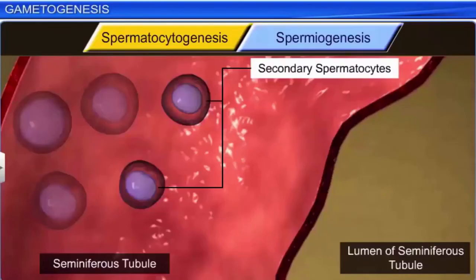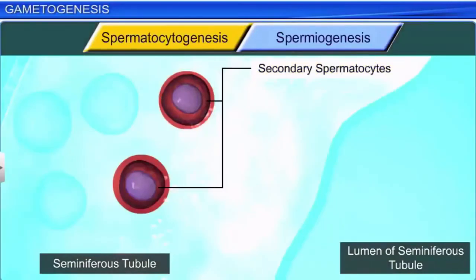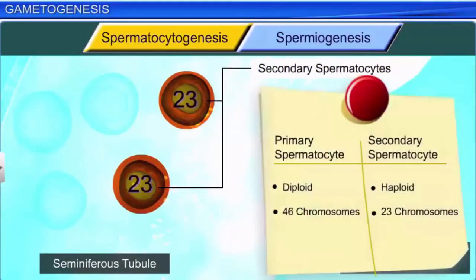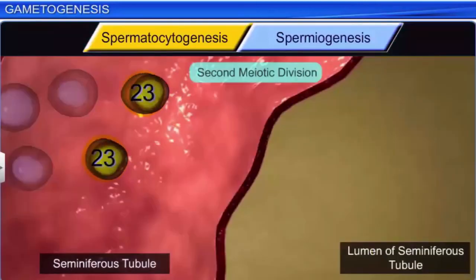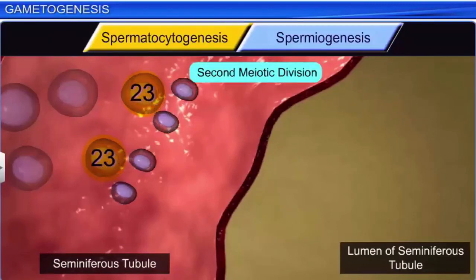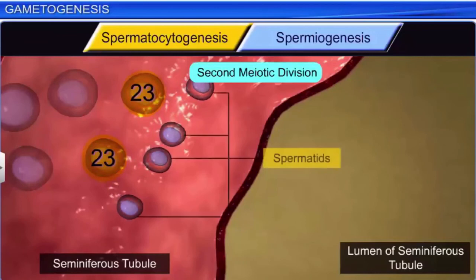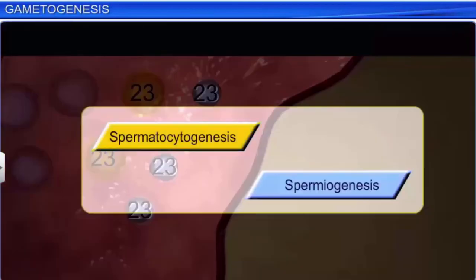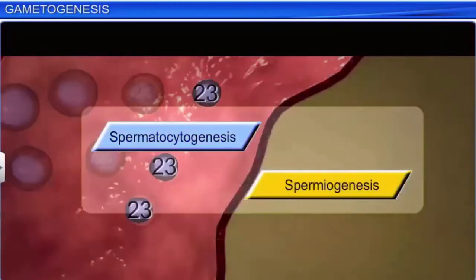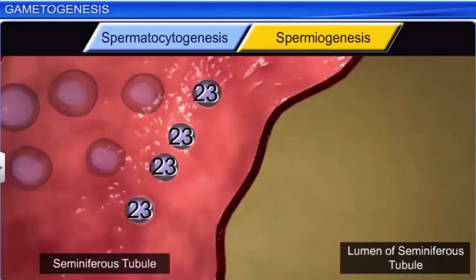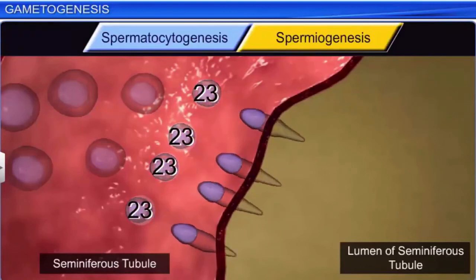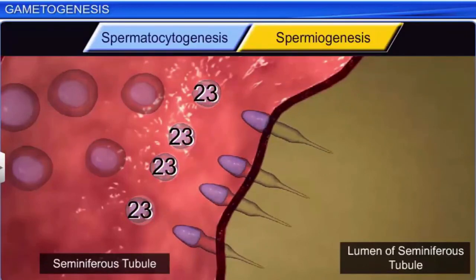Unlike primary spermatocytes, secondary spermatocytes are haploid cells containing 23 chromosomes each. Spermatocytogenesis is succeeded by spermiogenesis, during which the spermatids differentiate into elongated and tadpole-like spermatozoa or sperms.